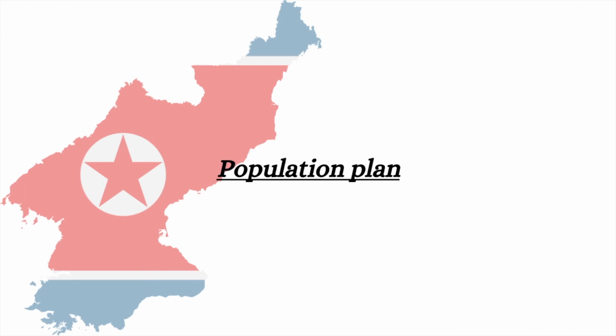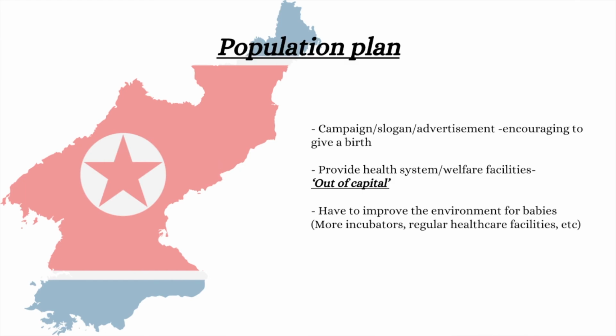My population plans are: first, North Korea has to make a campaign slogan or advertisement that encourages people to have a baby to increase the population, which keeps decreasing. Secondly, the government has to build facility systems and welfare facilities outside of the capital city to prevent dense population in the capital city but no population in the countryside. It will also increase life expectancy as well.